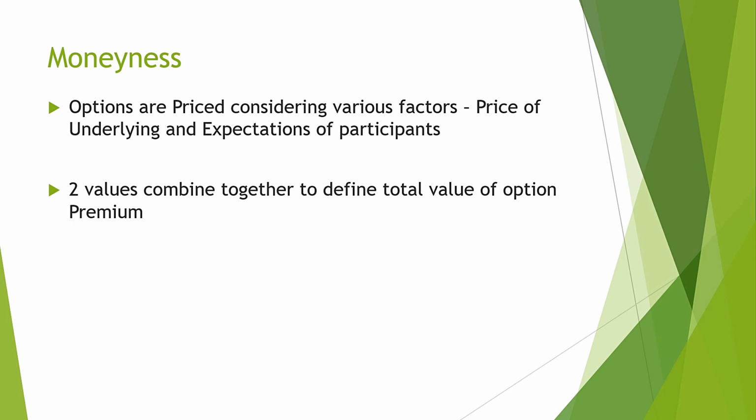How are option prices determined? As I have already mentioned, there are different formulas to calculate the price of options. The most commonly used formula is the Black-Scholes formula. We do not need to learn the formula and remember it to calculate option premiums. It is not required and it is not useful.